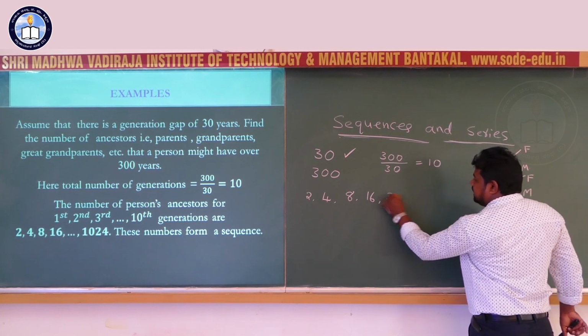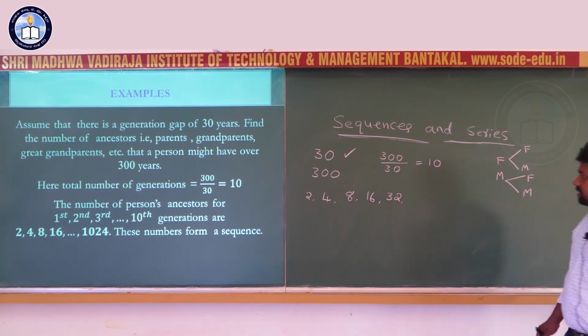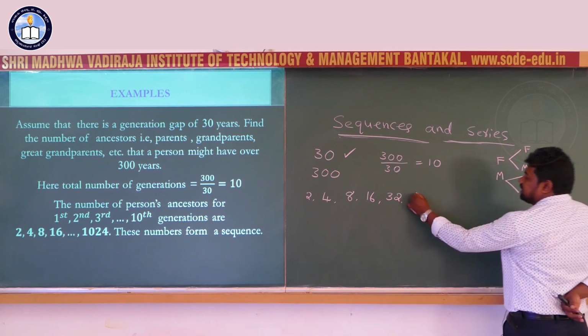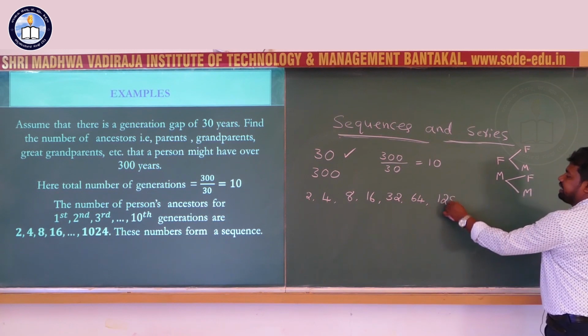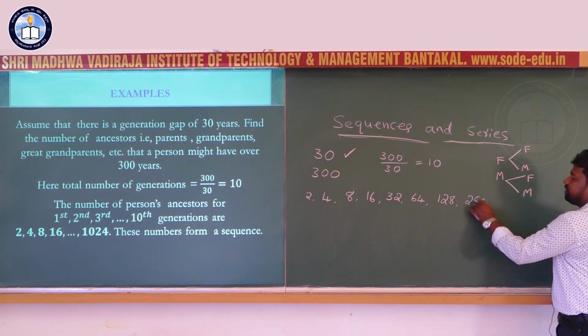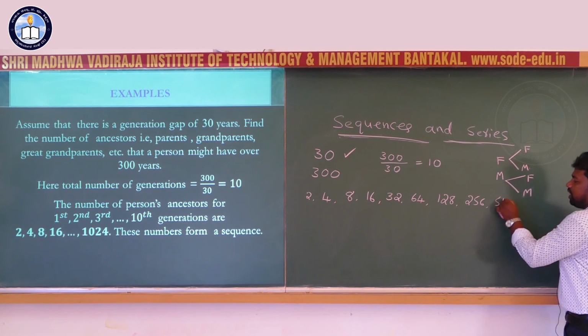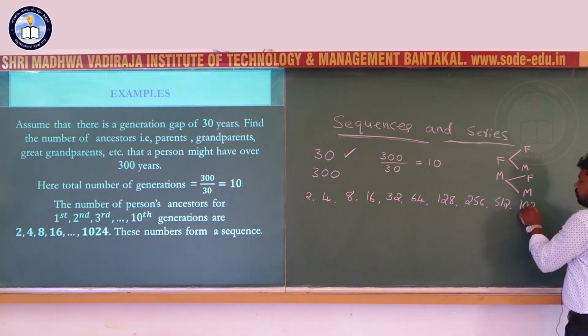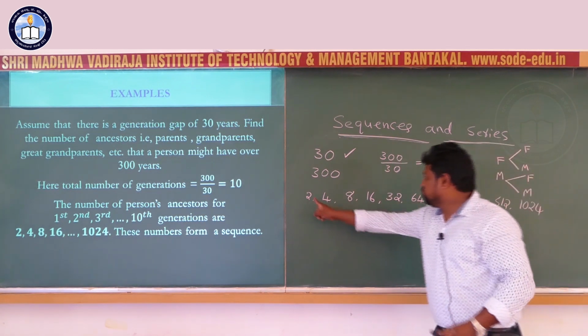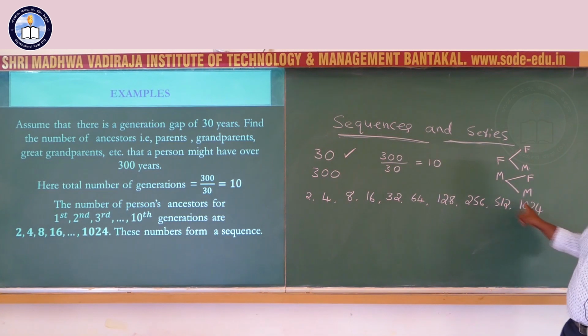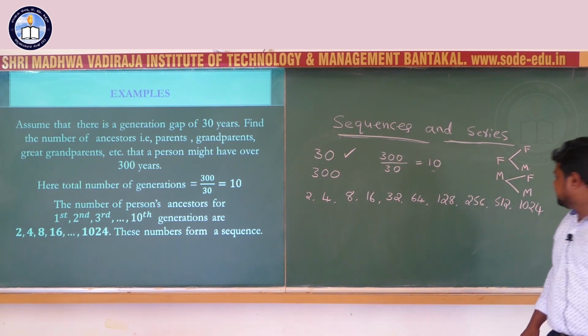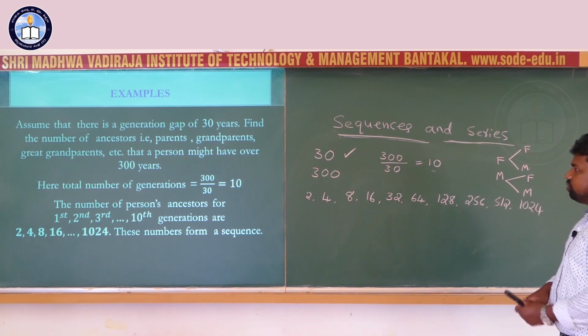Next, the fifth generation, 32. It keeps doubling. Sixth generation has 64. Next 128, next 256, next 512, next 1024. 1, 2, 3, 4, 5, 6, 7, 8, 9, 10 in the 10 generations. 2, 4, 8, 16, 32, 64, 128, 256, 512, 1024.